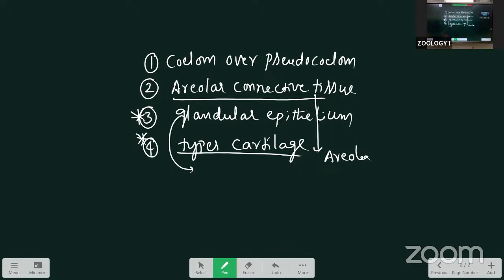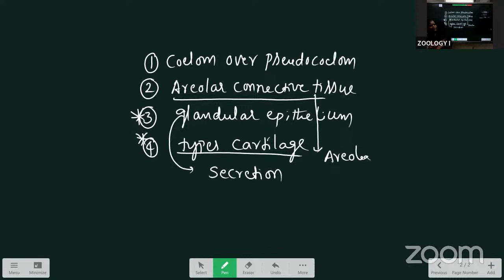What is the main function of the glandular tissue? They are useful for secretion. Depending upon the secretion, the glands are divided into two types: exocrine glands and endocrine glands. Exocrine glands are the duct glands. Endocrine glands are the ductless glands. The exocrine glands, depending upon the loss of the cells, are of three types: merocrine, apocrine, and holocrine.